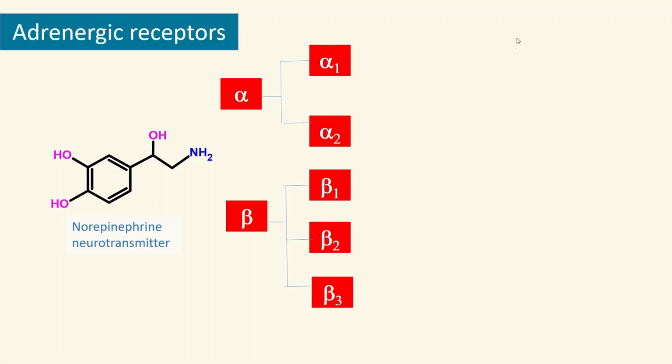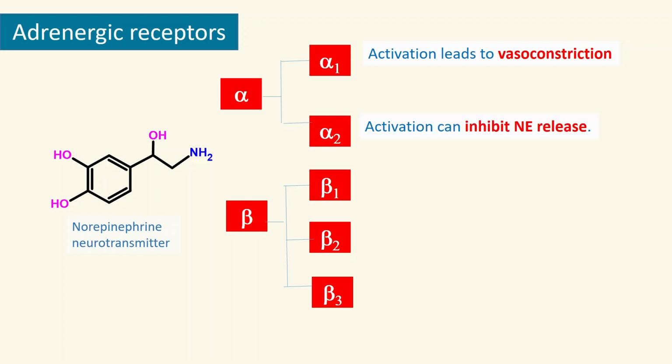So alpha 1 receptors are known to activate blood vessels, or the vascular system, and they are known to cause strong vasoconstriction. So the big point for the exam is that alpha 1s are strong vascular constrictors, whereas alpha 2s are primarily present in the brain or central nervous system, and they provide negative feedback on norepinephrine.